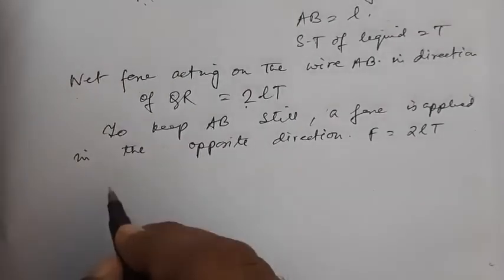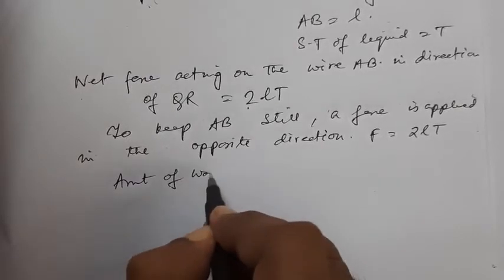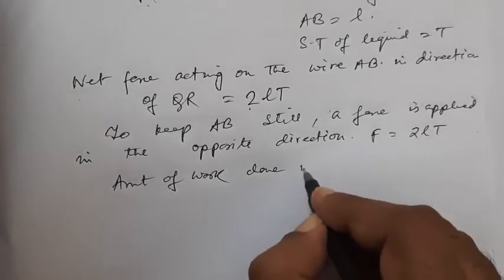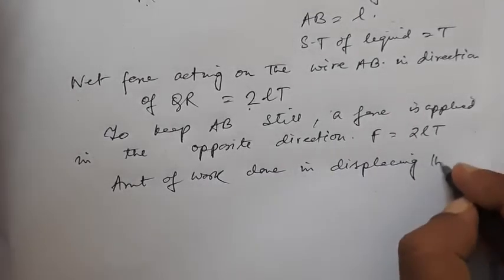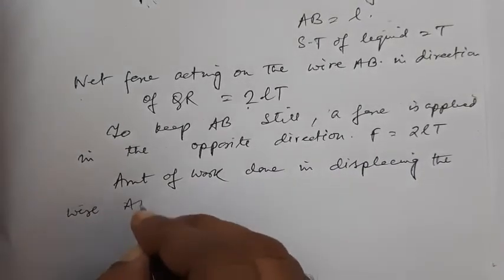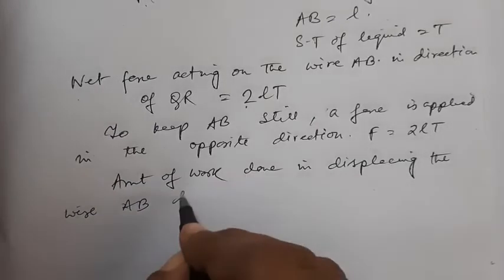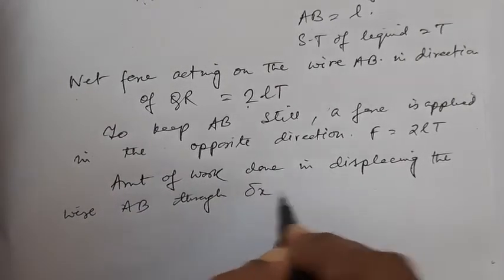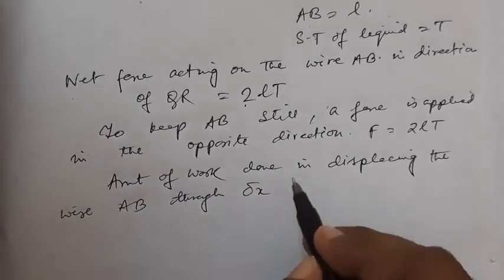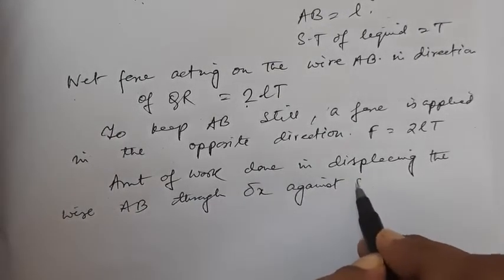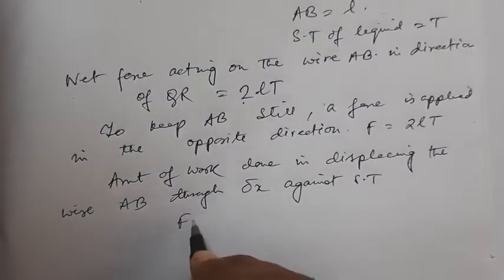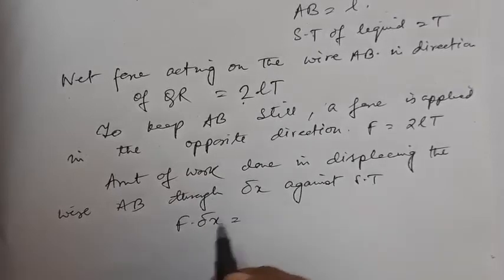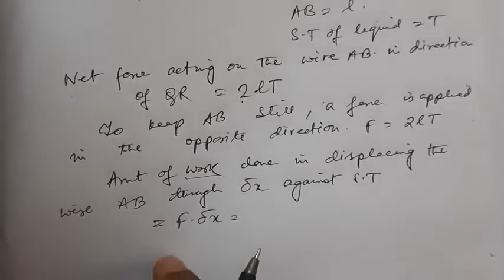The amount of work done in displacing the wire AB through delta x, against surface tension, because we are pulling it outwards, is force into displacement.